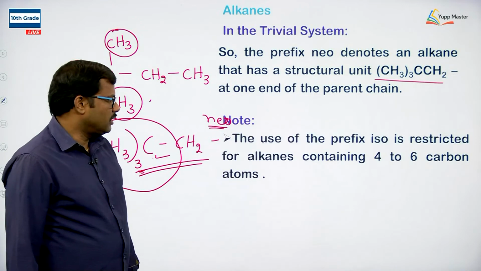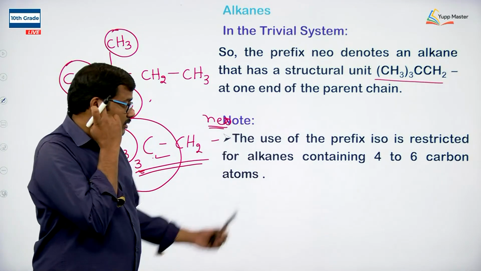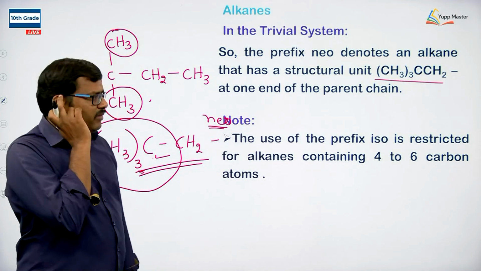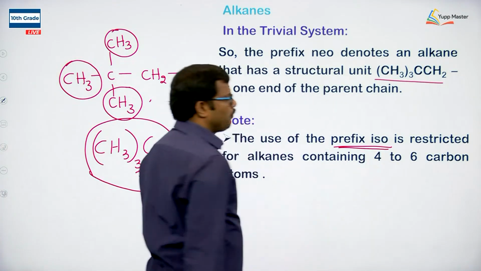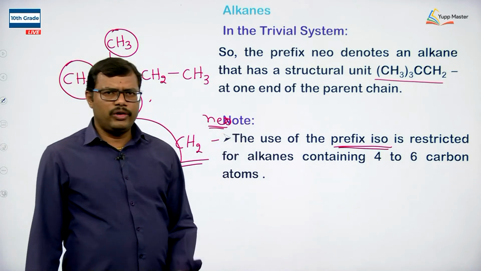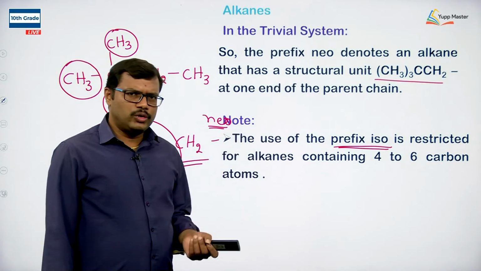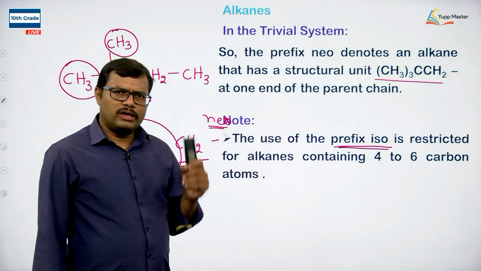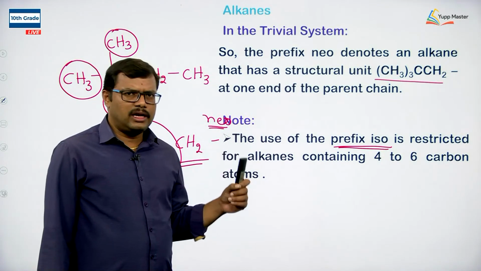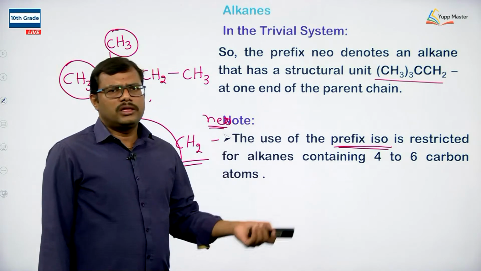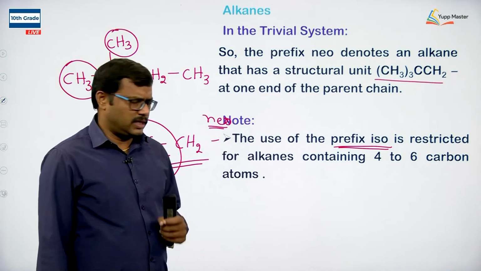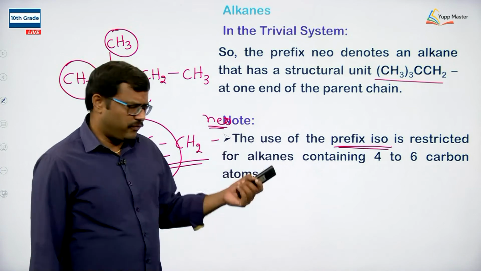Right. Just make a note of where we are going to use the prefixes. For example, in the case of the prefix iso, it is used when one methyl group is present on the second last carbon atom from any end of the parent chain and no other substituents are present on that parent chain. In that case, we use the prefix iso.